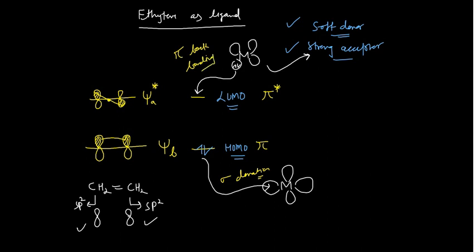Okay, and this sigma donation and pi back donation, both are equally important to stabilize the transition metal alkene complexes, and this is known as the synergism or synergic effect. I hope you understand the synergic effect. Synergic effect means when two or more different kinds of processes interact together and produce a net effect, and that net effect is greater than the individual effects operating individually. Okay, this is known as synergism or synergic effect.